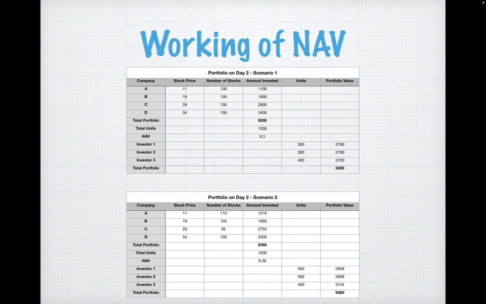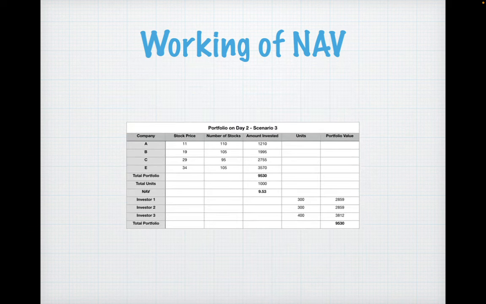Now, investor one and investor two had 300 units each, so their portfolio value is 2,808. Investor three, who had 400 units, has 3,744. Total value again is 9,360, which is a 6.4% dip from the 10,000 rupees originally invested in the NFO.